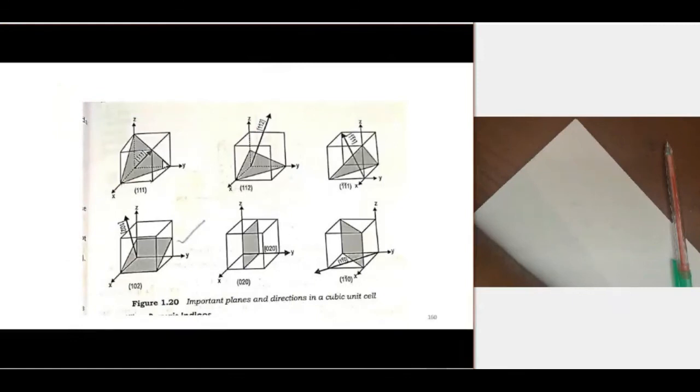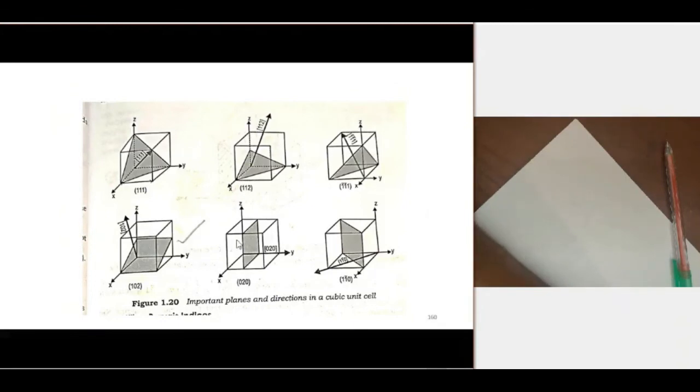The plane indices of this plane and the direction are the same, 111, 111. So we can see this direction is normal to this plane, and here also both are normal. And these are the important planes of cubic unit cells.